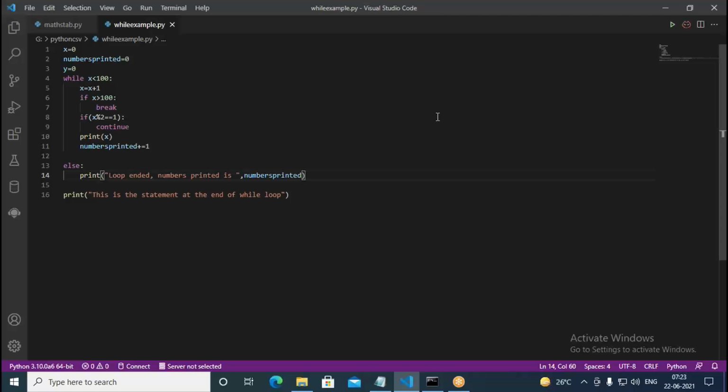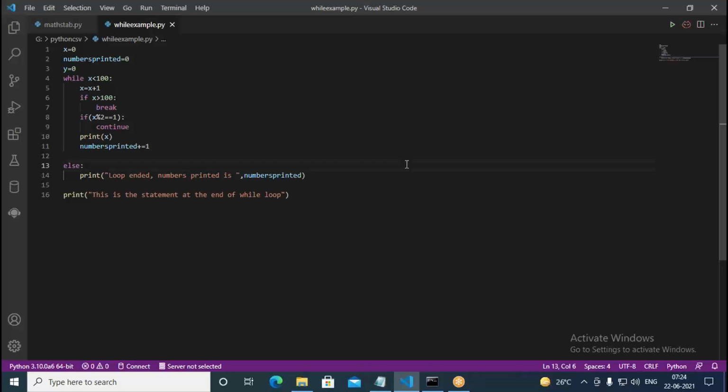Okay, but whenever it encounters break, it automatically comes out of this. But when the loop is ending naturally, in such cases, the else part will be executed. So the else statement we can use with the while also. Like the if condition, we can use the else statement with the while also. In the if we use else, but here we can use the else with the while whenever you come to the normal end of the while loop.